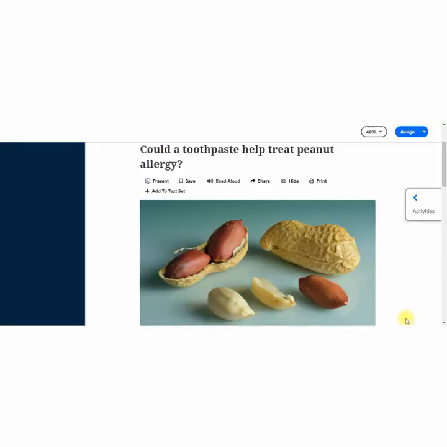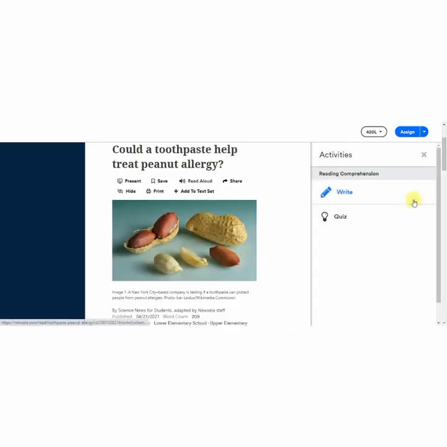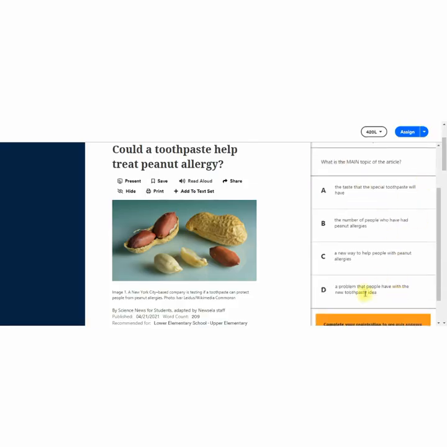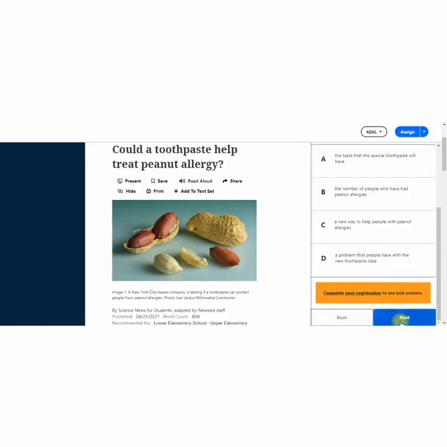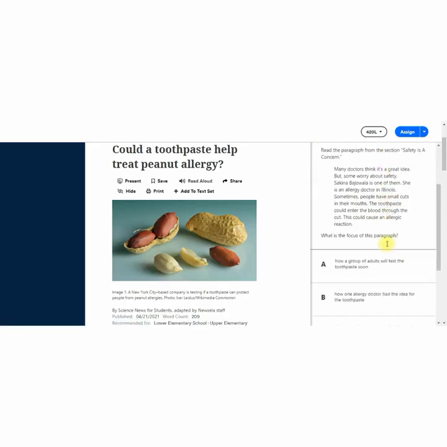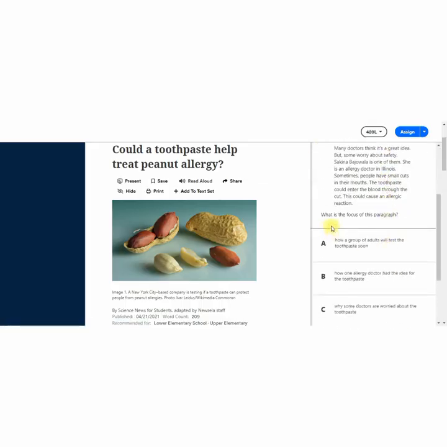And also here we have activities. Let's look at it. So it's a quiz. What is the main topic of the article? We can see the answers. It looks like a test. We must choose the correct one. Let's look at the second task: read the paragraph and choose the correct answer or answer the question.